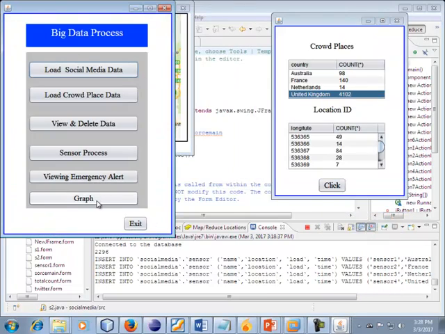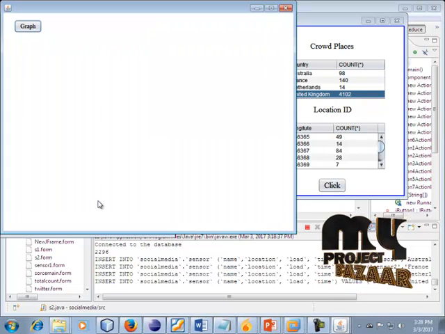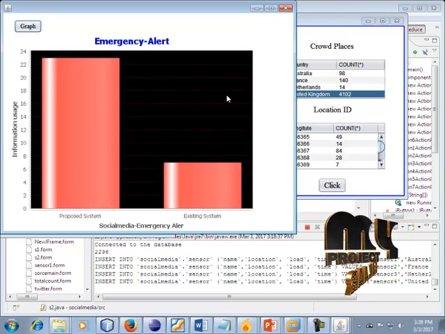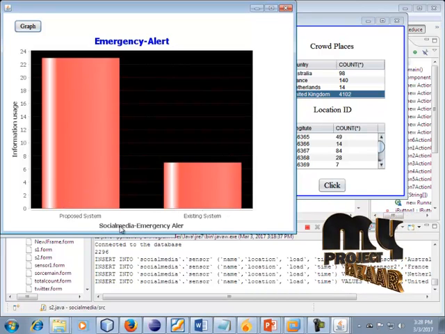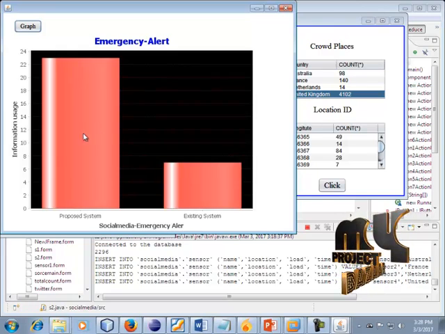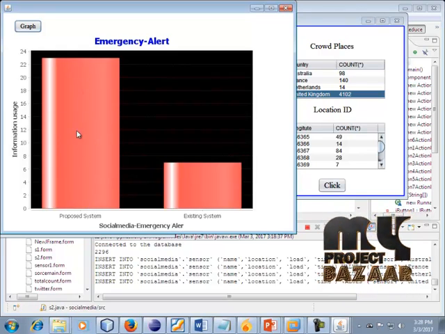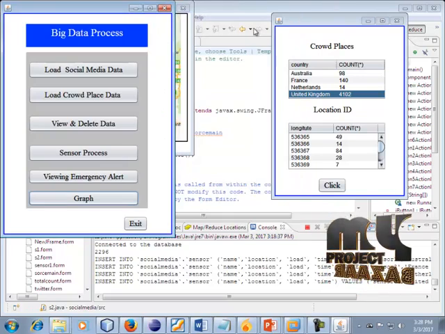Okay. Our final process is a graph representation of the existing and proposed system. So click this button. The graph button can be displayed in this field. So click OK. The emergency alert in our process: it is our proposed system, and it is in our existing system. It is social media emergency alert and information usage. So our proposed system is higher than our existing system. So it is our graph representation model in our process. Okay. Thank you.